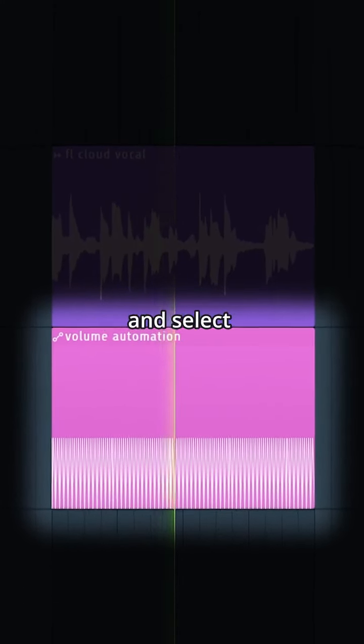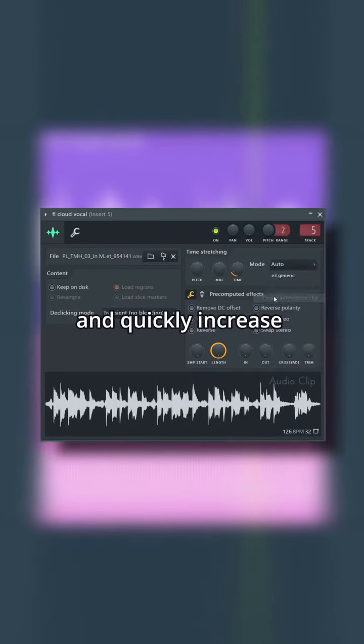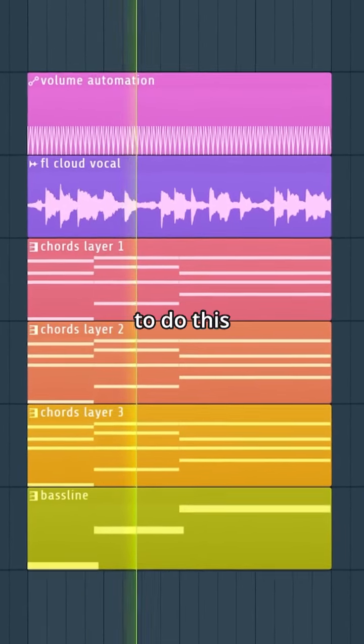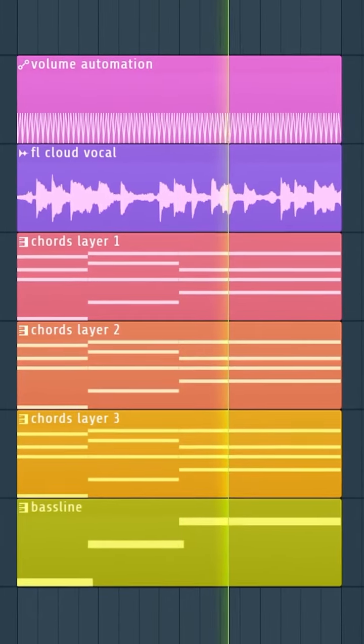Now, to get a stuttered effect, let's open up the vocal and right-click Volume and select Create Automation Clip, and quickly increase and decrease the volume. There's loads of ways to do this, but this is the simplest.